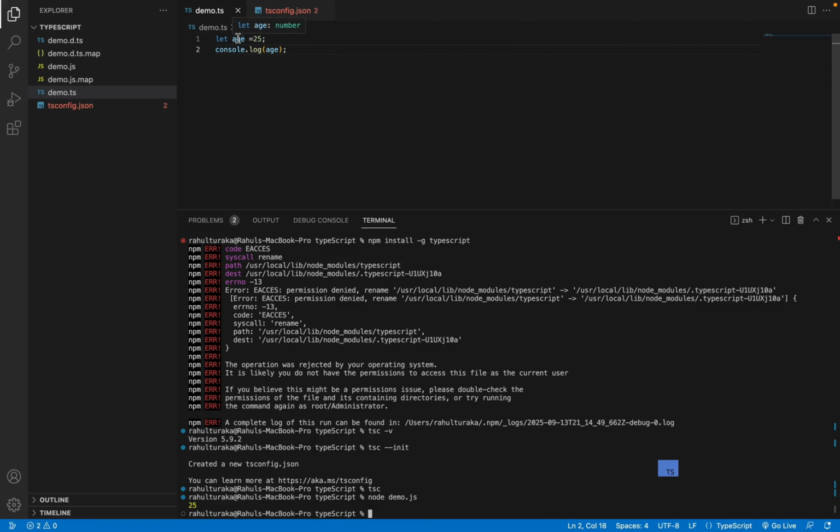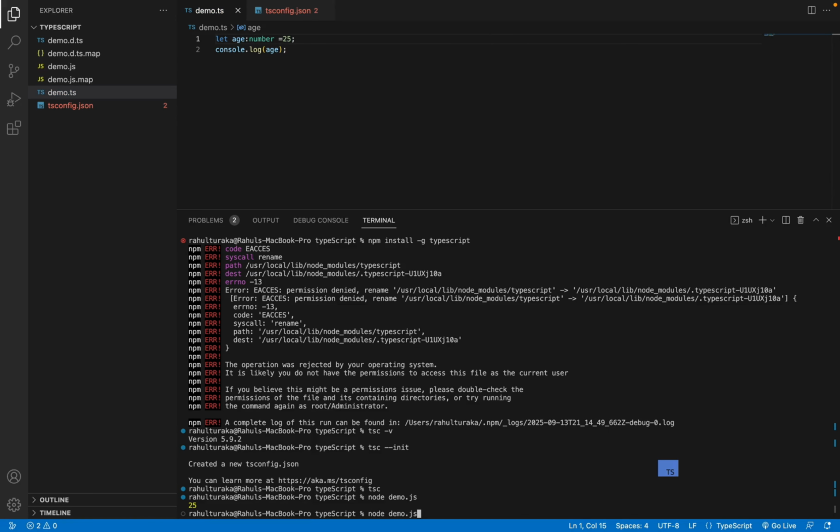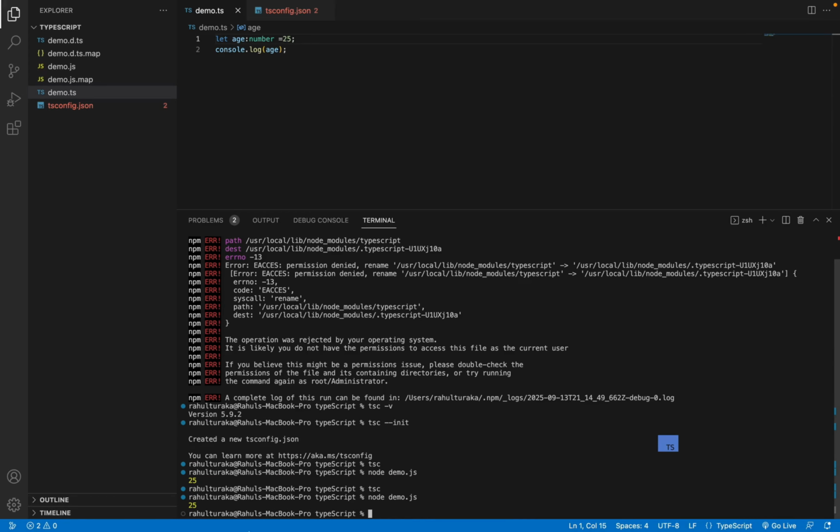If you hover on age, the type is set to number automatically by JavaScript. Whereas when we are writing TypeScript, we need to set it explicitly. So when we are writing TypeScript, the variable type needs to be set explicitly. So let me do it. I'll do a colon and set it as a number. So here, if we build it with tsc and run demo.js, yeah, the output is still 25.